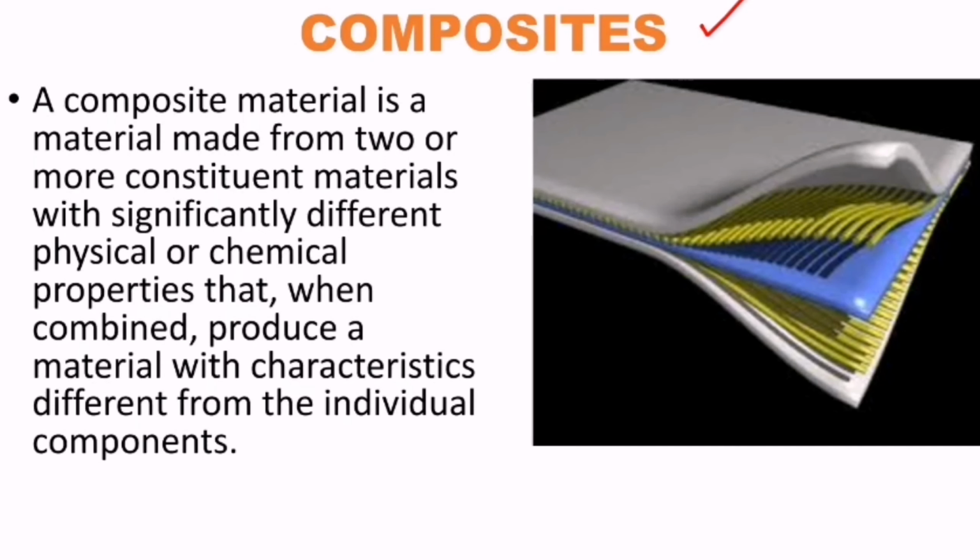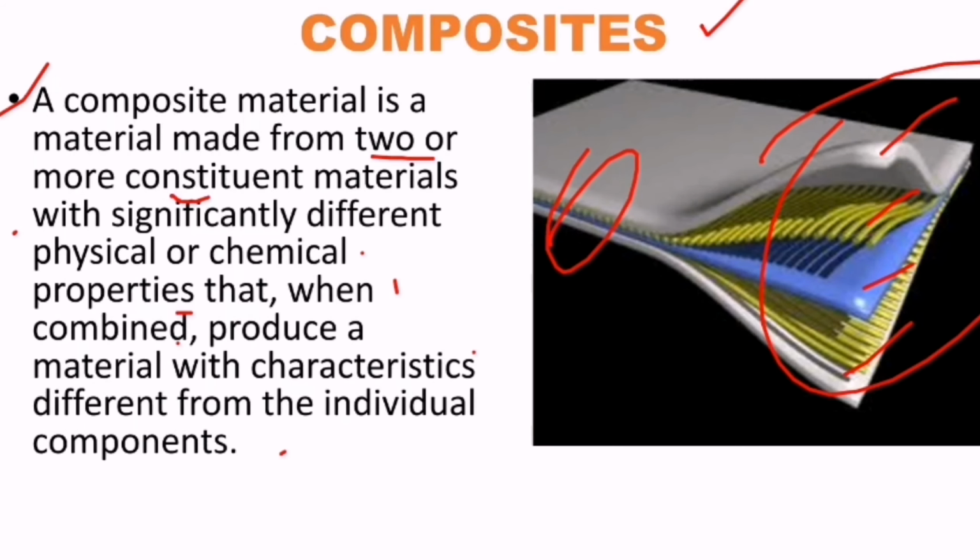What is meant by composite? A composite material is a material made from two or more constituent materials with significantly different physical or chemical properties that when combined produce a material with characteristics different from the individual components. So taking two or three different materials and joining them as one component is called a composite.